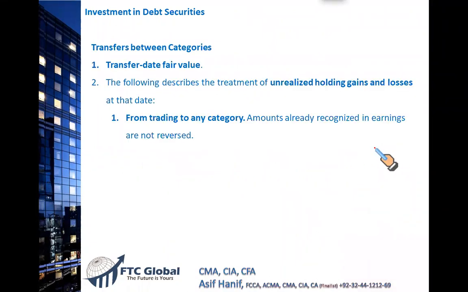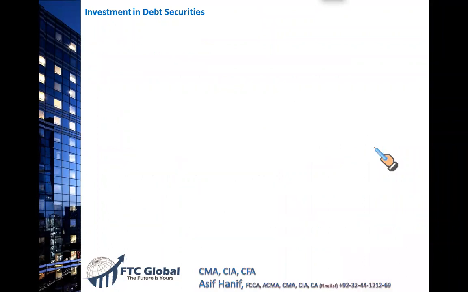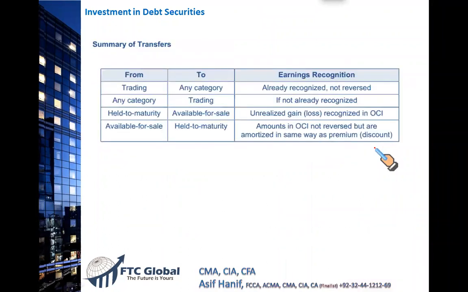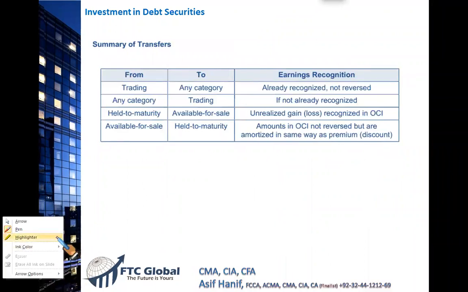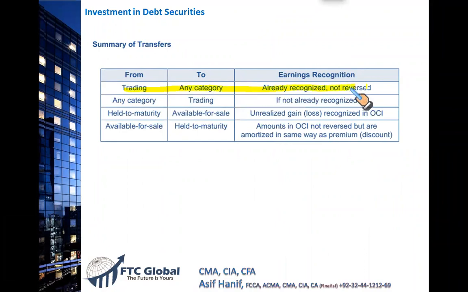So we have the text here that doesn't make much sense. The same has been tabulated here, which will make much more sense. Now I'm going to explain each of these in detail. Please try to make sure you understand it well, because if you don't, you will have difficulty in answering questions.